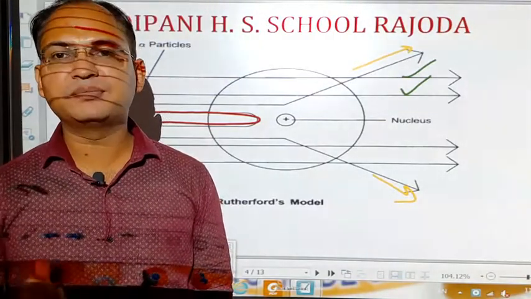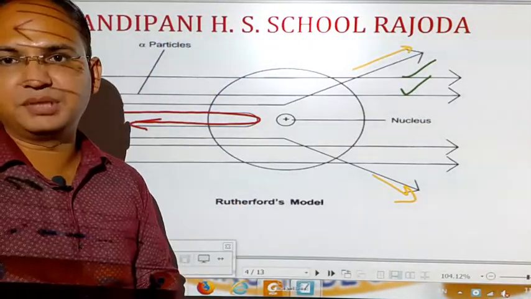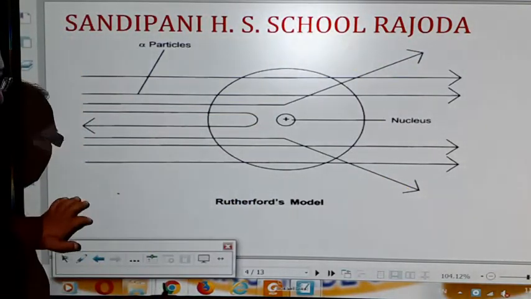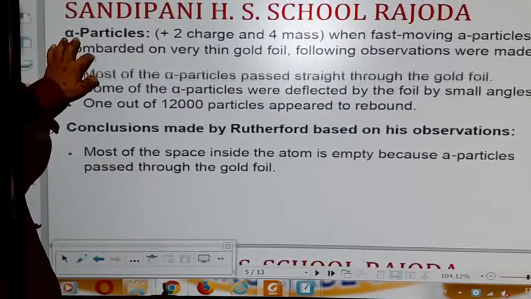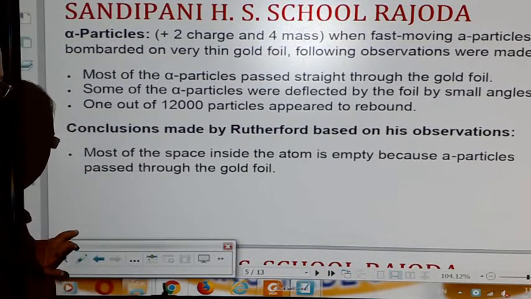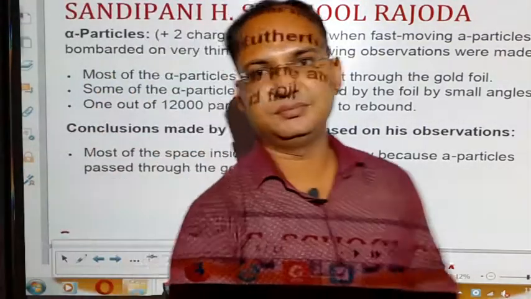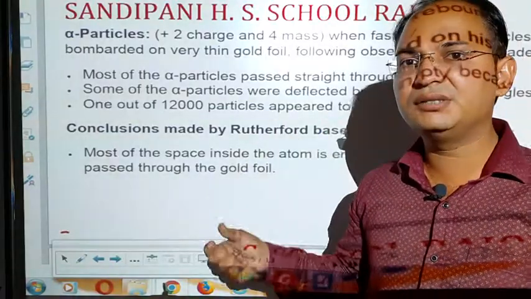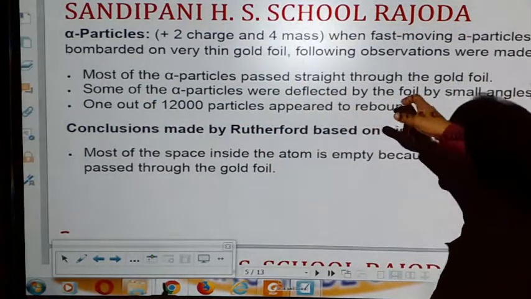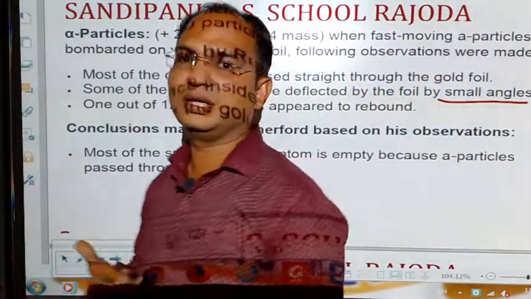Now students, let's see what he concluded on the basis of these observations. What is the meaning of these observations? These are the observations that he saw: most of the alpha particles pass straight through the gold foil. The gold foil that he took was very thin and most of the alpha particles passed through it. Some of the alpha particles were deflected by the foil by a very small angle.